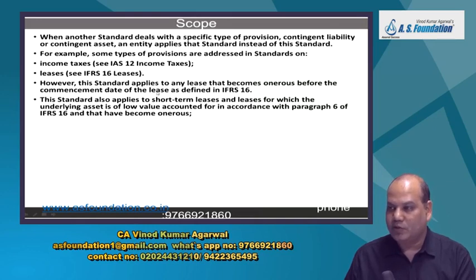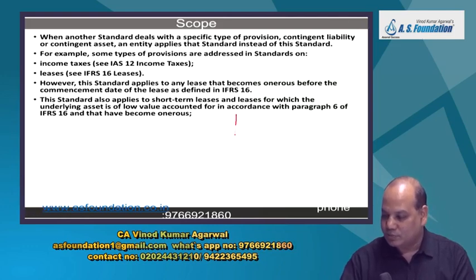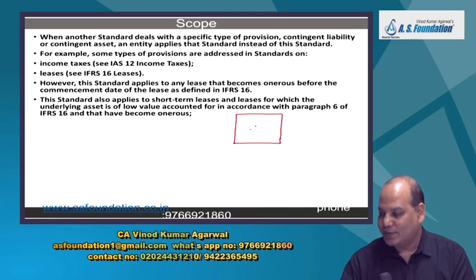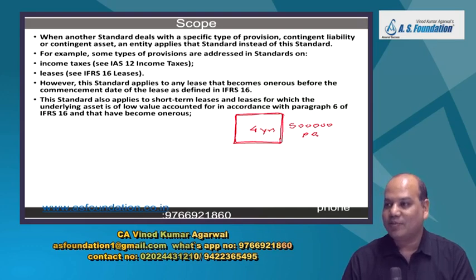So some types of leases, which have become onerous, apply this standard. Normally in the case of leases, what is your problem? You have rented this premise. You have committed to use it for 4 years. You have to pay a rental of 5 lakh per annum. But then you found that this premise turned out to be too small for your requirement.